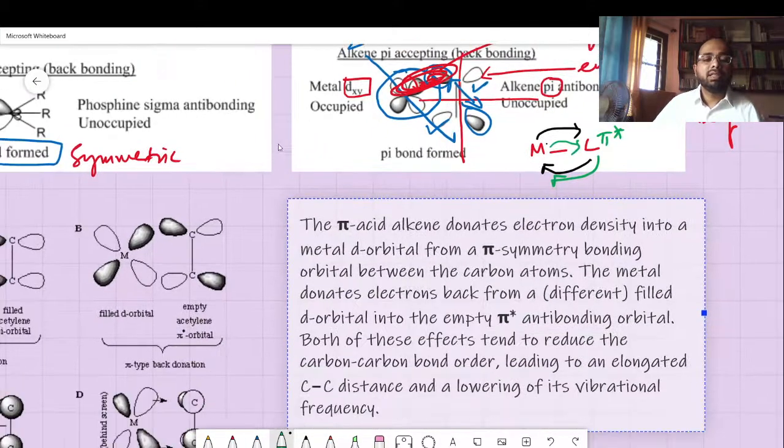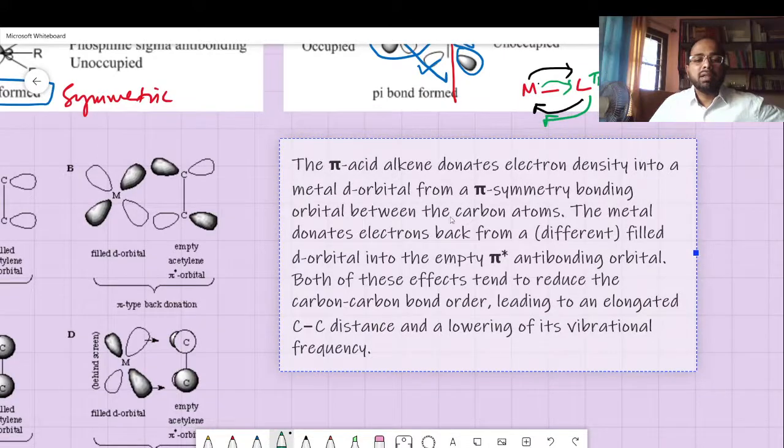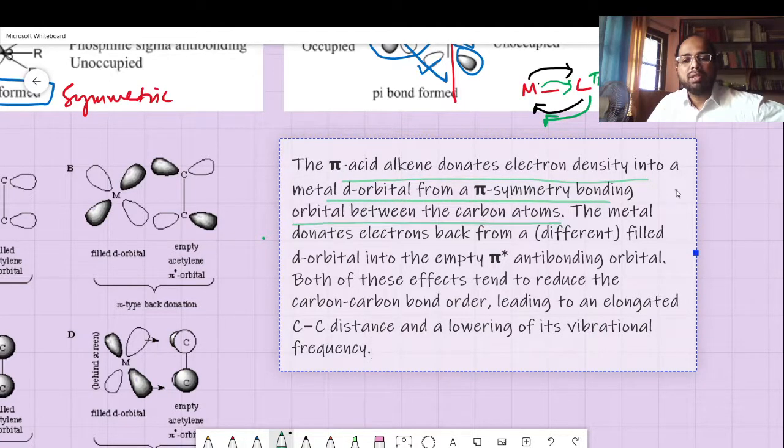So here you can see the Dewar-Chatt-Duncanson model. It suggests that the pi acid alkene donates electron density into a metal d orbital, for a pi symmetry bonding orbital between the carbon atoms. This is an essential point you need to mention. The metal donates electron density back from a different filled d orbital into the empty pi star antibonding orbital. This difference is what is more important. Remember, the empty pi star antibonding orbital usually